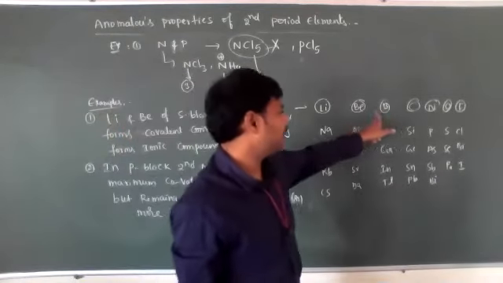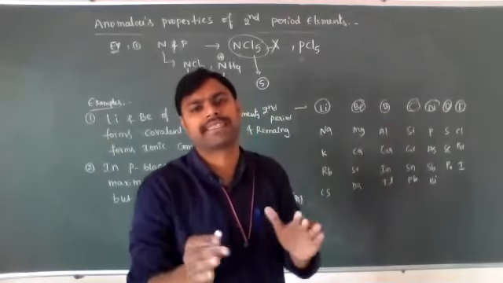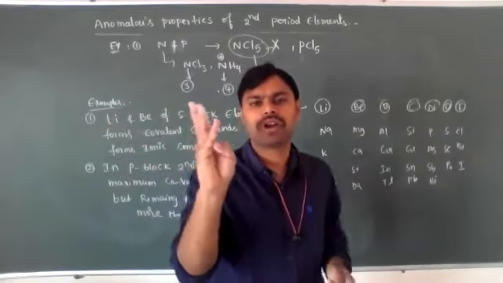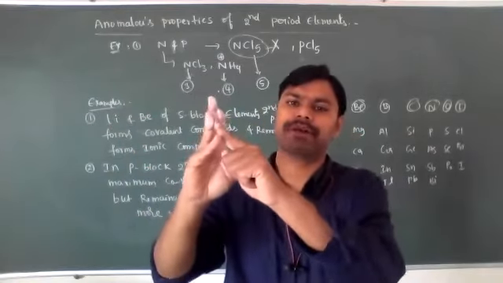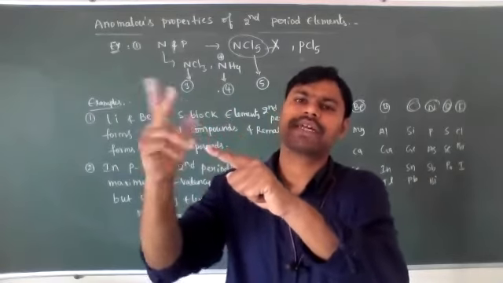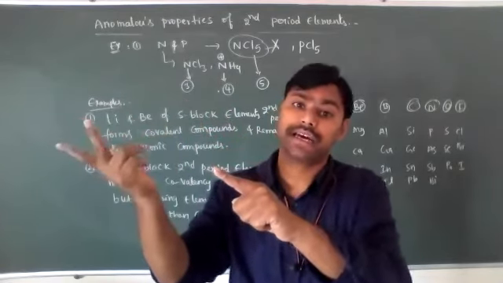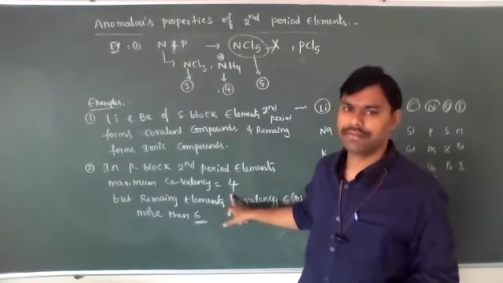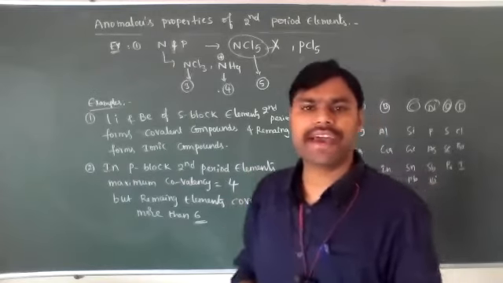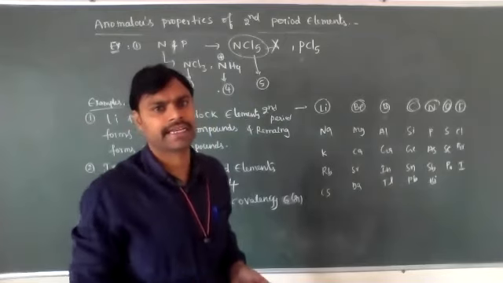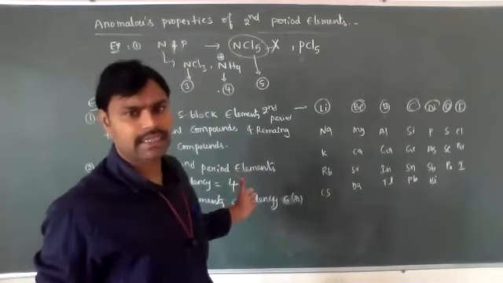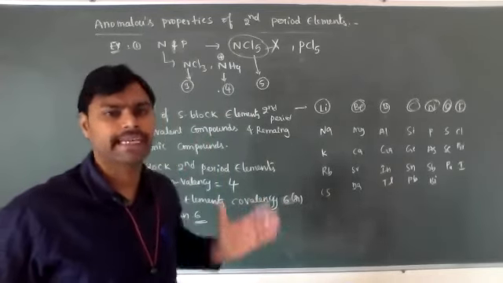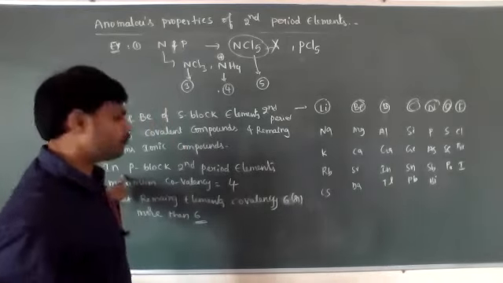Why is the maximum covalence of second period elements up to 4 only? Because for bonding, the second period elements have only s and p orbitals, one s and three p orbitals. There are no d orbitals. That's why their maximum covalence is 4 only. But the remaining elements have vacant d orbitals available, so their maximum covalence is more than 4: 5, 6, 7, and up to 8. So it is a very important property.